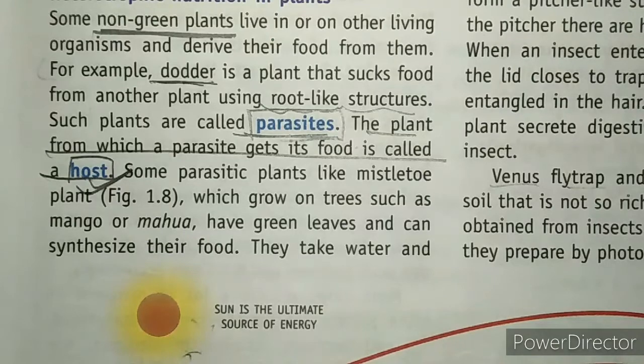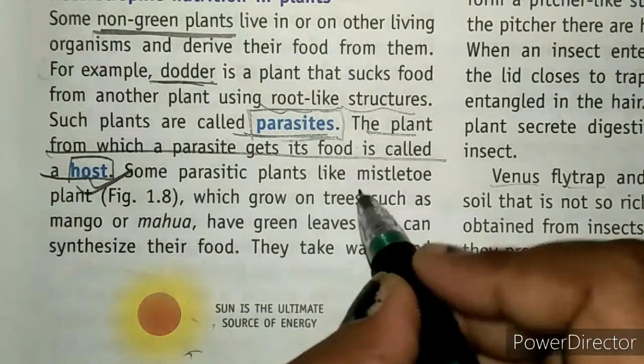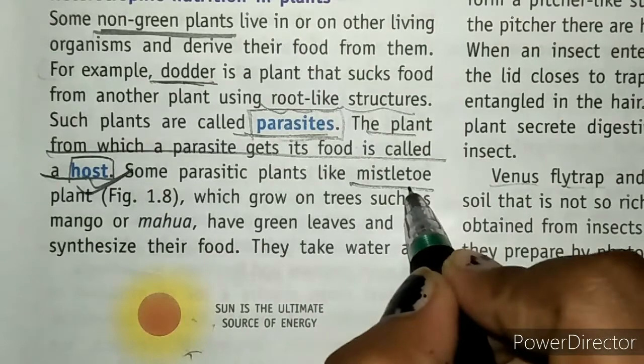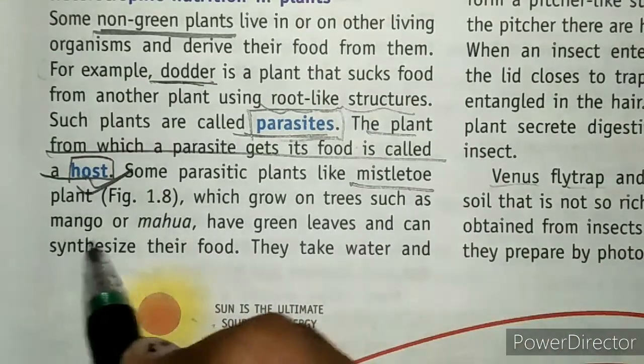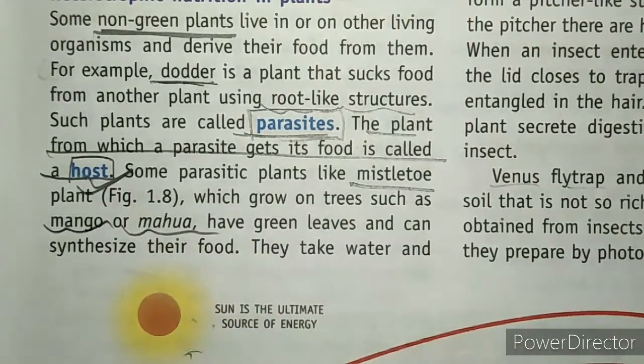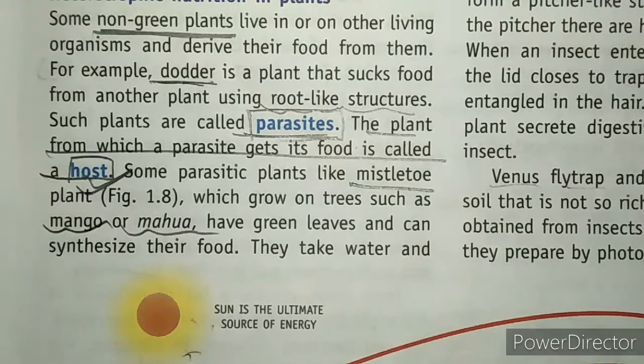What does this term say? Take the plant mistletoe, which grows on mango or mahua, but it is green in color. Its leaves are green, and it can synthesize its food, but it needs another plant for minerals and water. This is why it is known as a partial parasite.